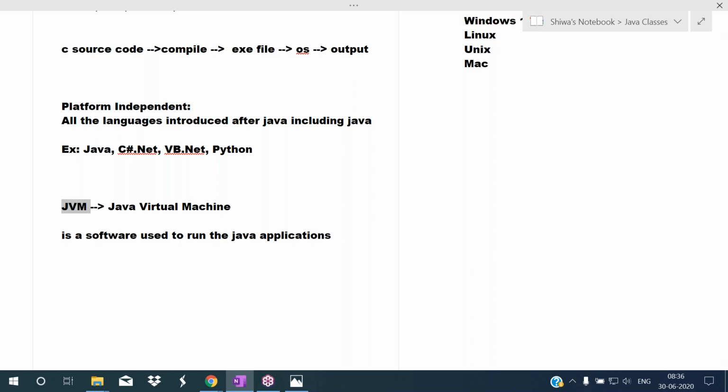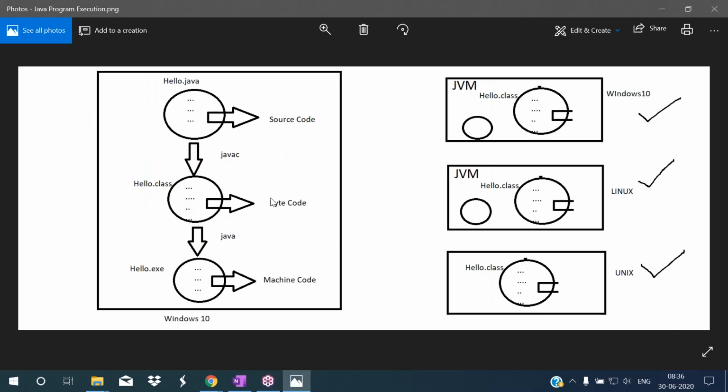So if you want to run Java applications on a machine, we must install this JVM, because only the JVM can understand this bytecode. No other software can understand this code. This bytecode is very secure. No one can understand this except the JVM.